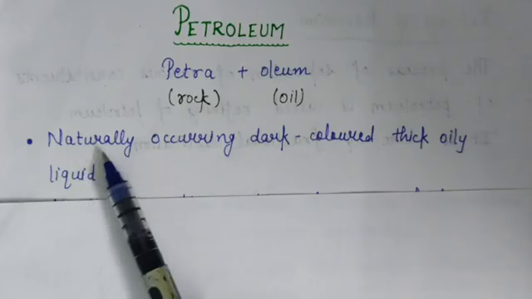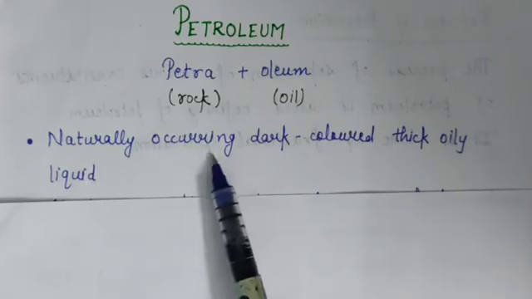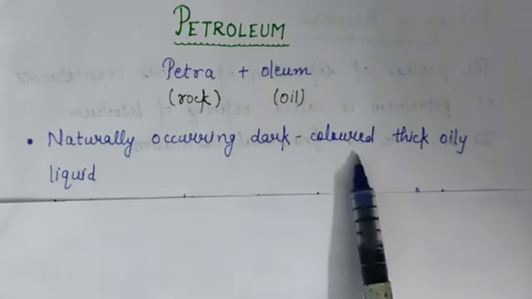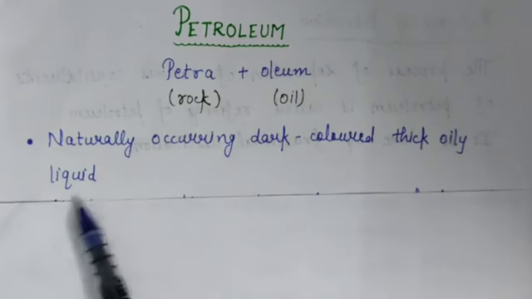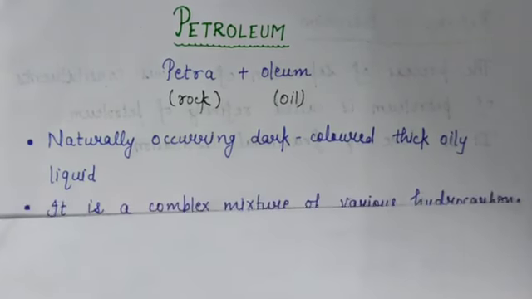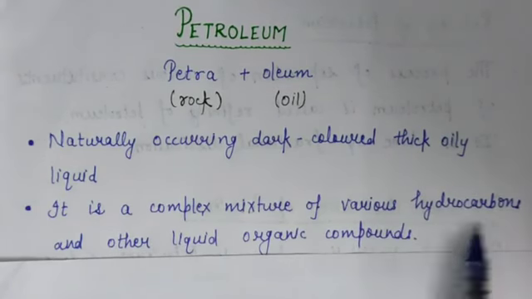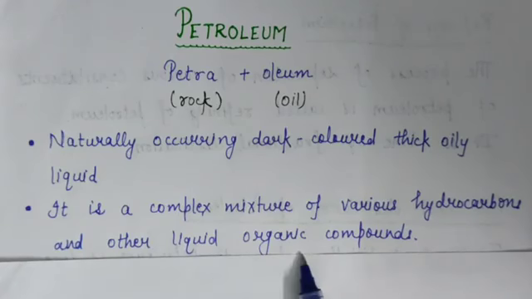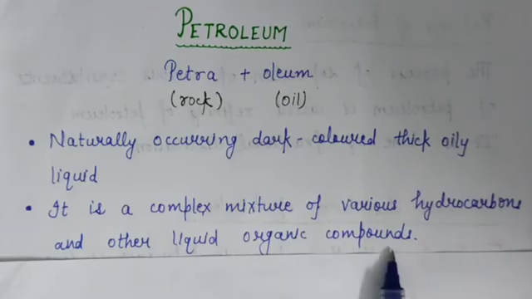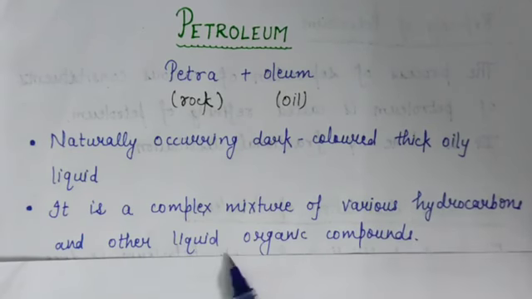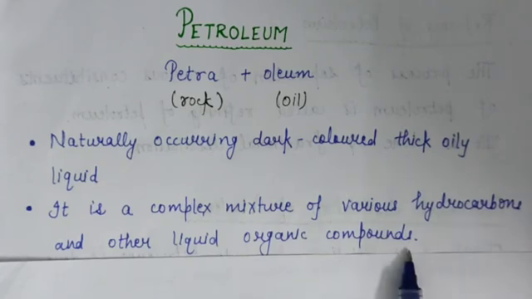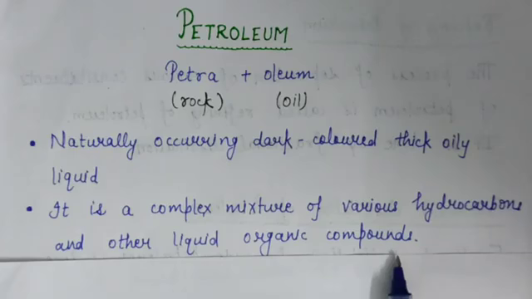Means it is a naturally occurring resource which is dark in color and a thick oily liquid, and it is a mixture of various hydrocarbons and other liquid organic compounds. Petroleum is lighter than water and also insoluble in water. And where is it found?